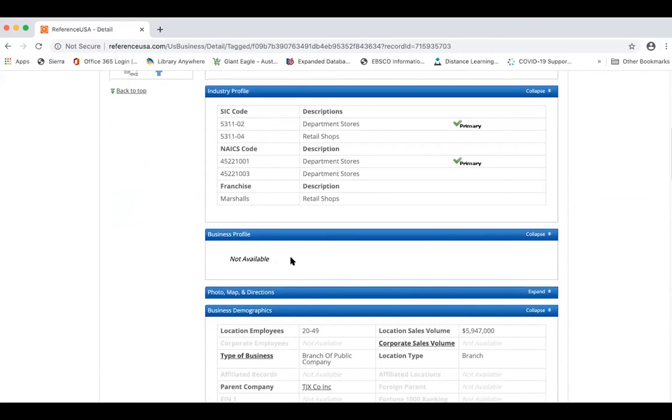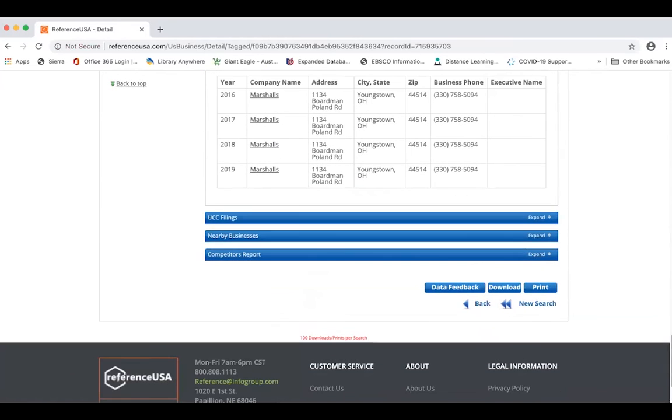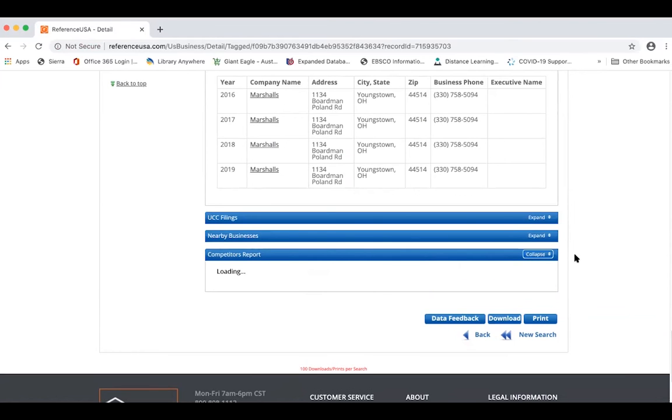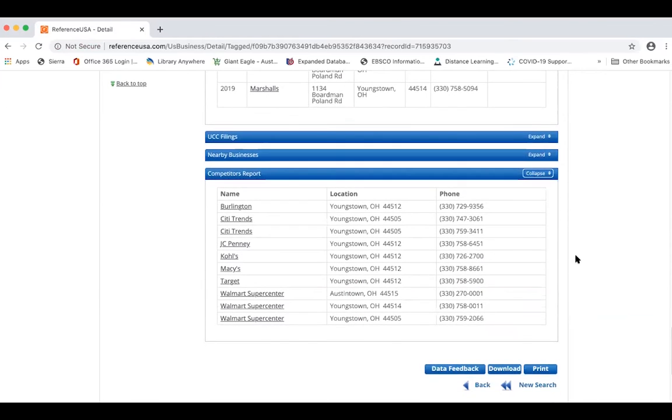Now, with any business where it's a nationwide franchise with millions of local stores, they usually do not fill in the business profile. However, the headquarter company that owns all of the franchises usually will fill in that business profile. As you scroll down to the bottom, a handy thing that it does for every company is it has a competitors report. And so that could give you something that helps you with your cover letter or a job interview, because you can say that you want to work for this company because you think they're so much better than their competitors like Burlington, Penney's, Kohl's, Macy's, or Target.